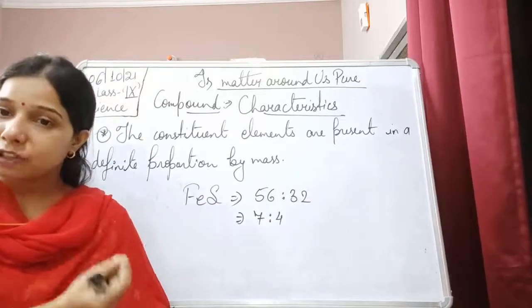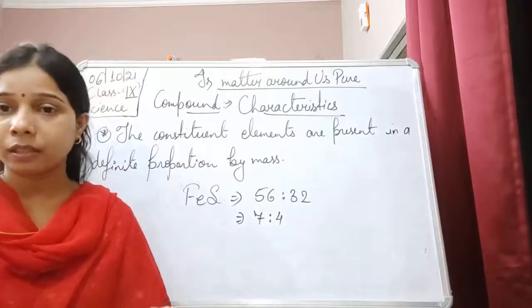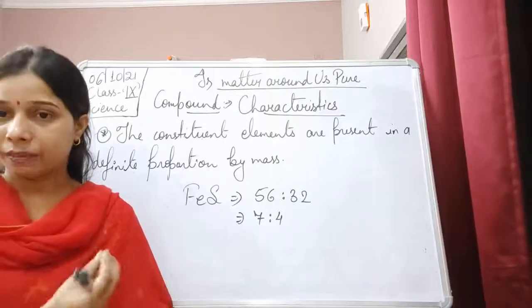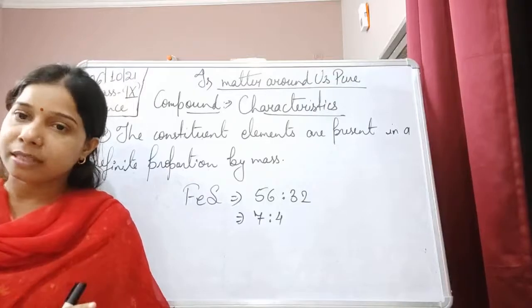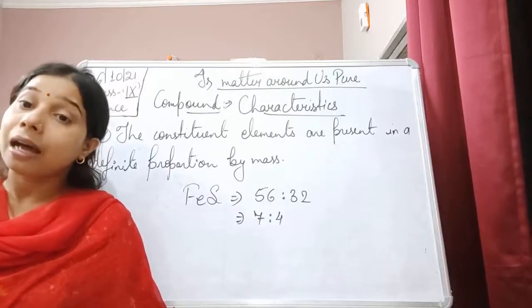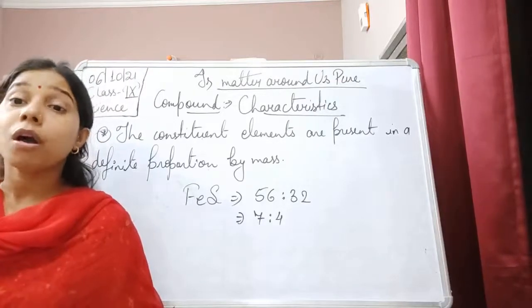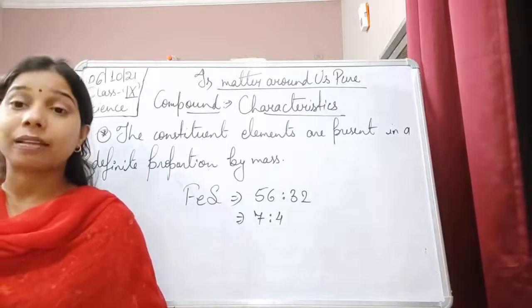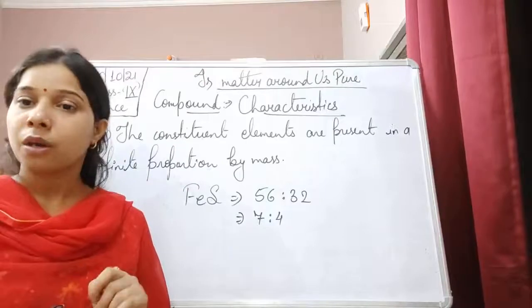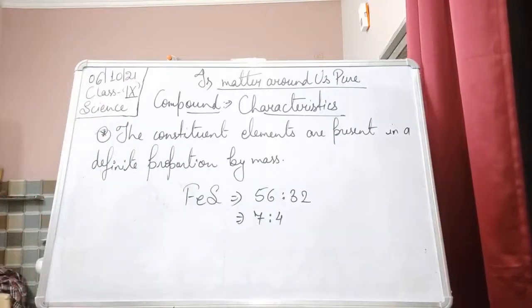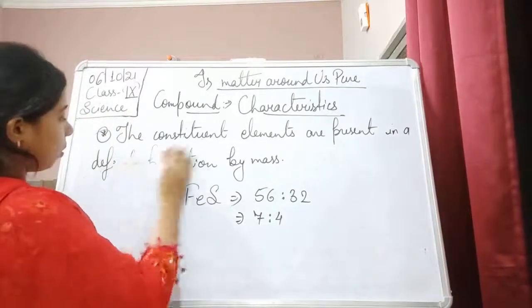So when the reaction takes place, we are providing heat to it. When they react with each other, that is a chemical change. It means a chemical reaction has taken place there, and thus a new substance is formed. That new substance is iron sulfide. Okay, so let us see the second property of a compound.